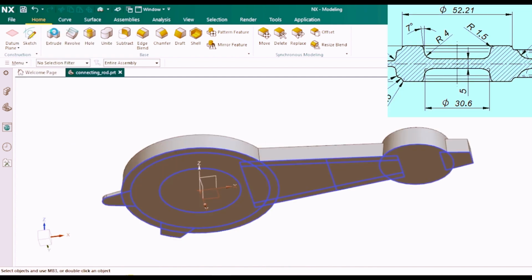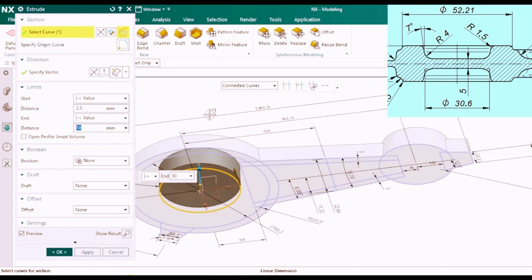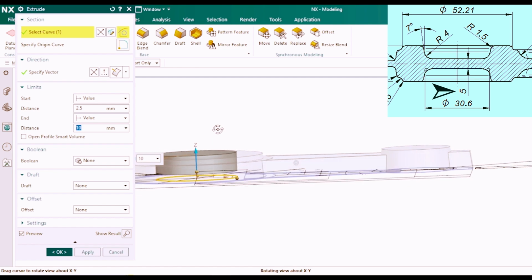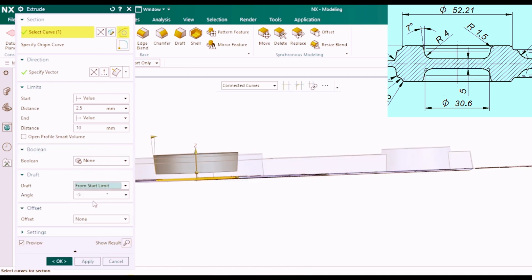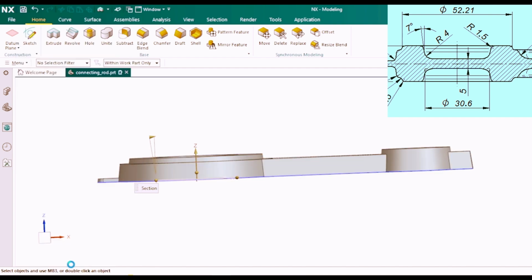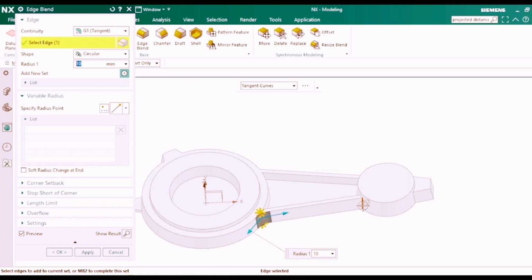We will now create the circular pocket of diameter 30.6 mm. Go to Extrude, select the curve, start distance to 0.5, end distance 10.0, draft as -7.0 degrees from the start limit. In Boolean, select subtract and press OK. Solid body is almost created.